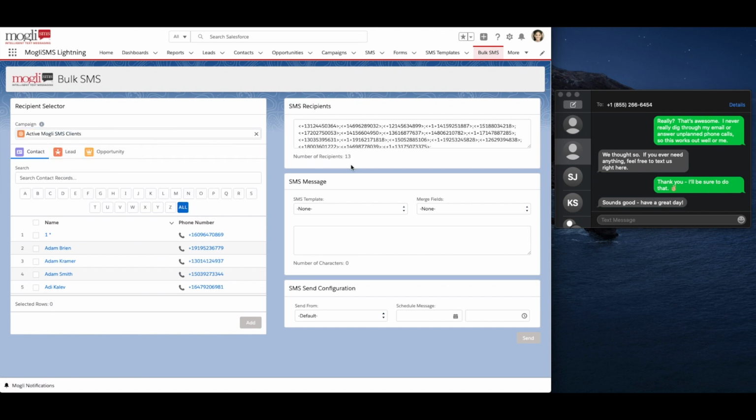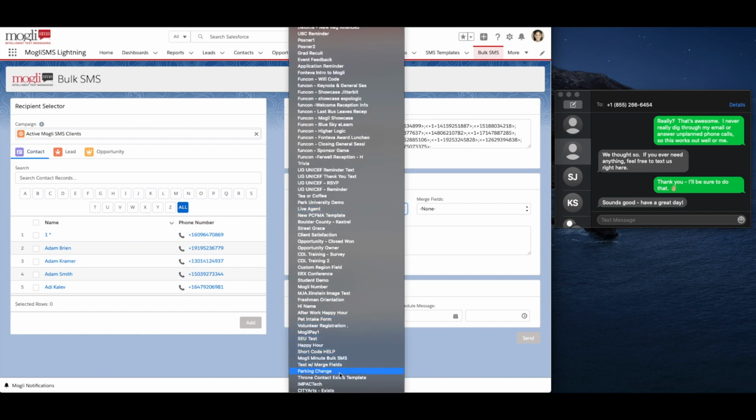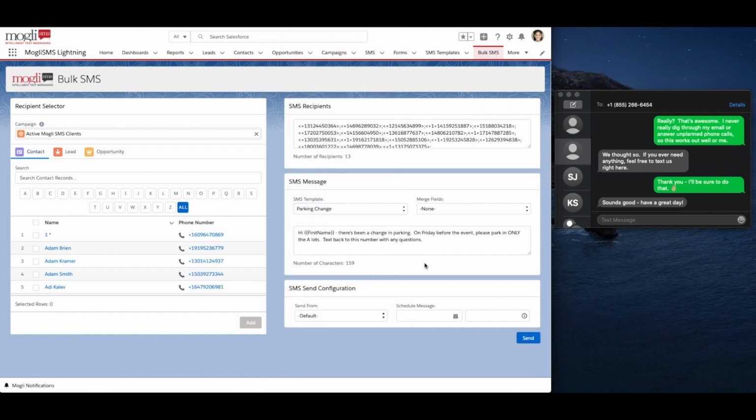Once your recipients are populated in the SMS Recipients section, you're ready to create your message. In the SMS Message section, you can manually type a message, use a merge field, or select an SMS template. Similarly to Conversation View, select the gateway from which to send your message. Keeping the selection at default will send each message out over the default gateway that's populated on each of your recipients' records. You'll also have the option of selecting a different gateway.